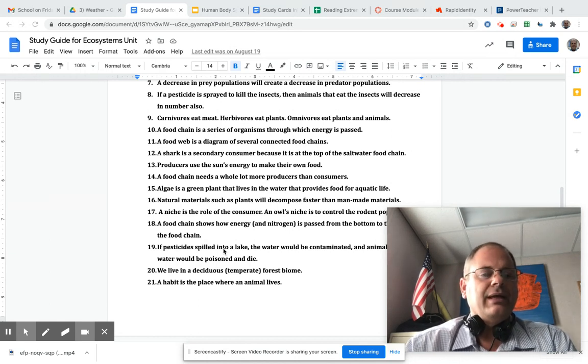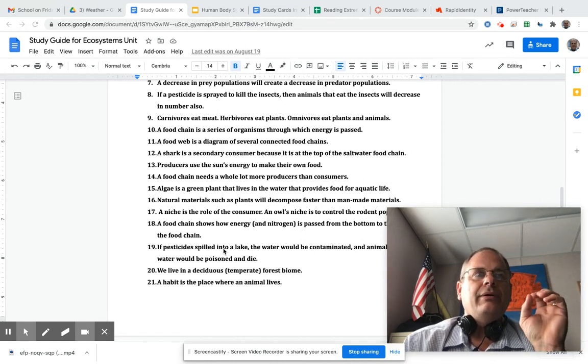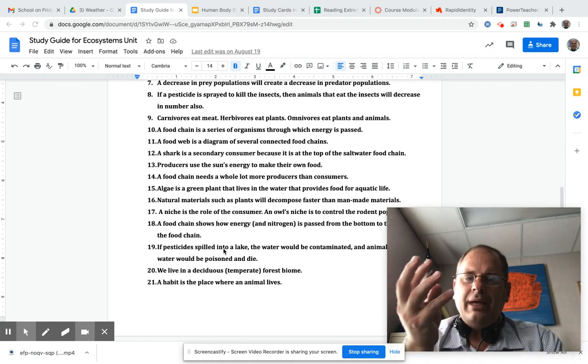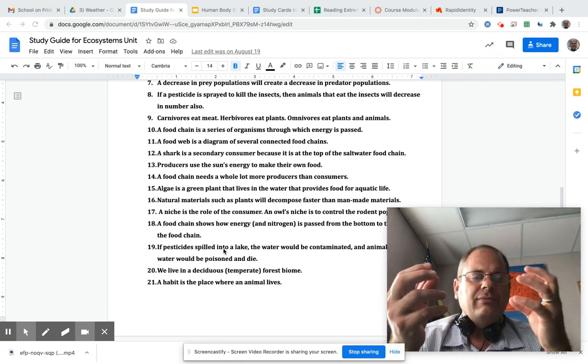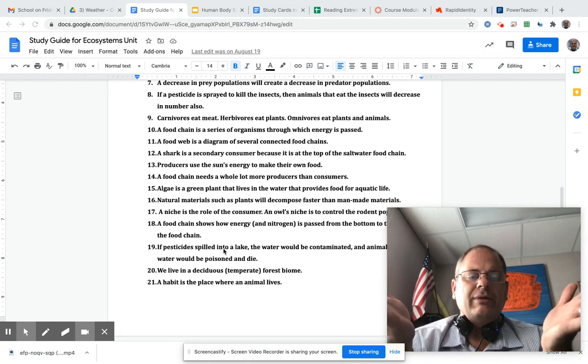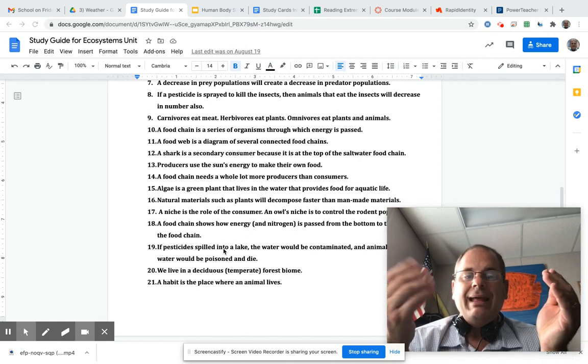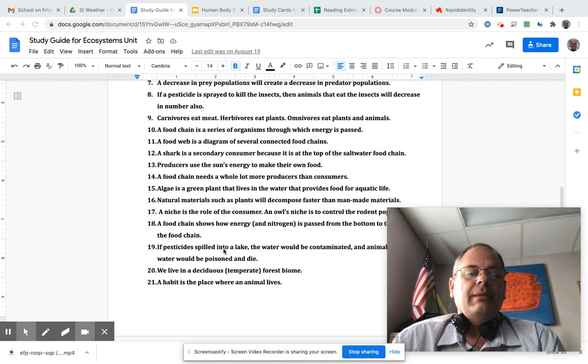So what I mean is, if you have a wrapper around a Little Debbie, that's a plastic wrapper. Then you have a banana peel around a banana. So if you eat the inside of the banana and the inside of the Little Debbie, then you throw the banana peel on the ground, you throw the plastic wrapper on the ground. Guess what? In a few days, the banana peel will decompose and the plastic wrap will be there for years. So natural materials, such as plants, will decompose faster than man-made materials.